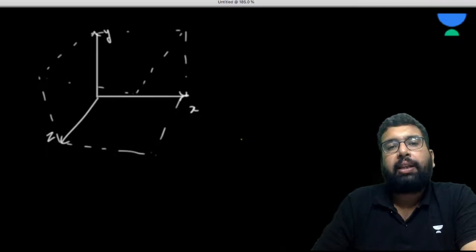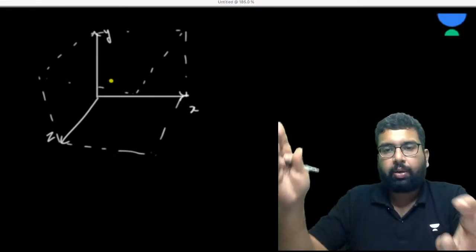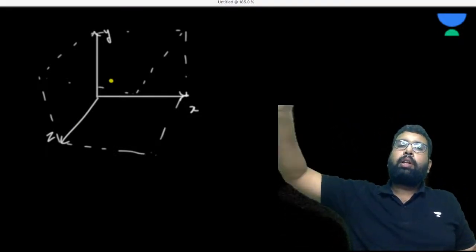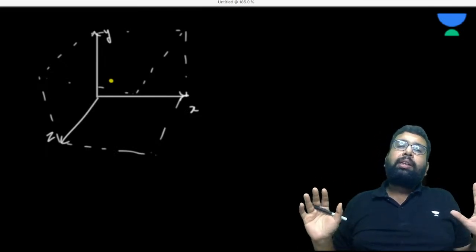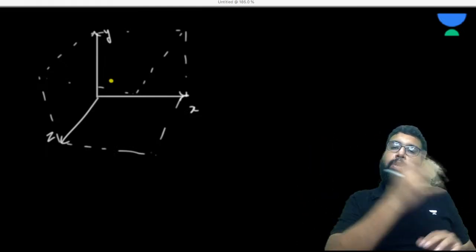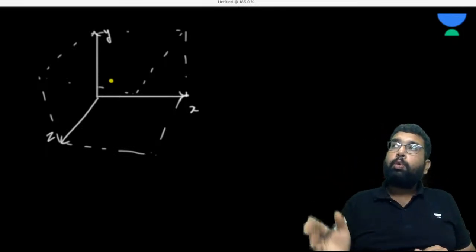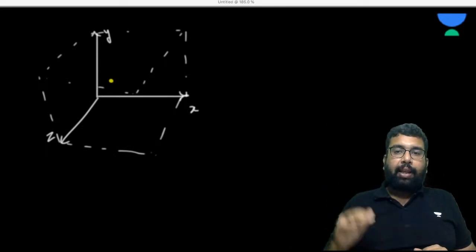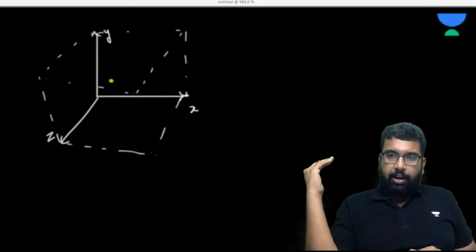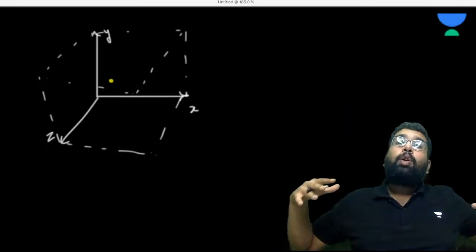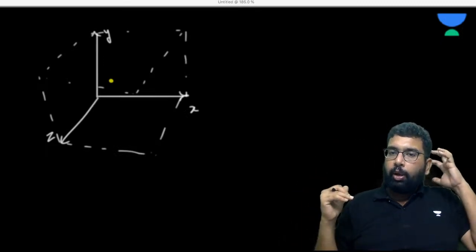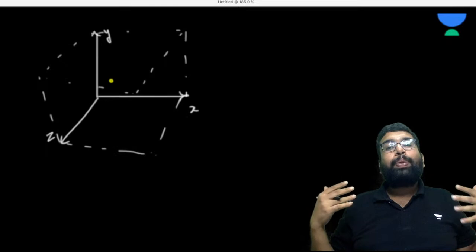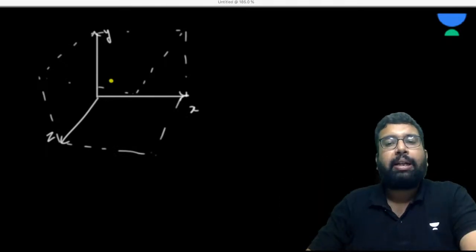Now, if something is here, like for example in your room, there is a corner. Let's suppose that corner is your origin. Just try to think: it is not always necessary that from the corner you move in X only, or Y only, or Z only. You can move in a combination of them. So if you are moving in a combination, how are you going to present that vector? You can present it like this.